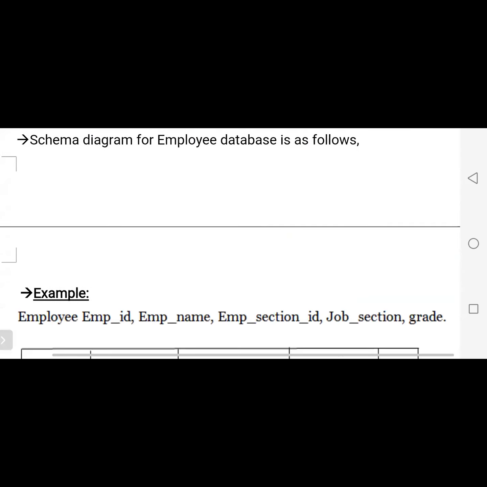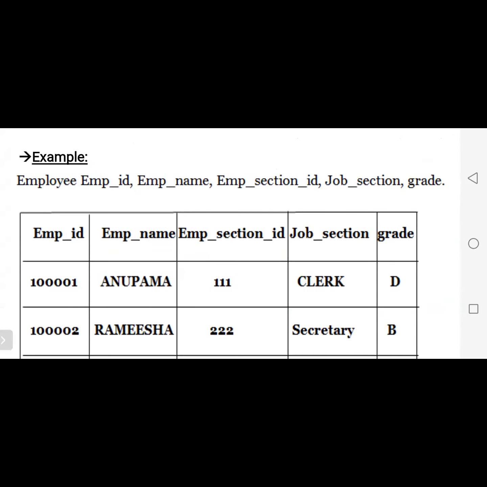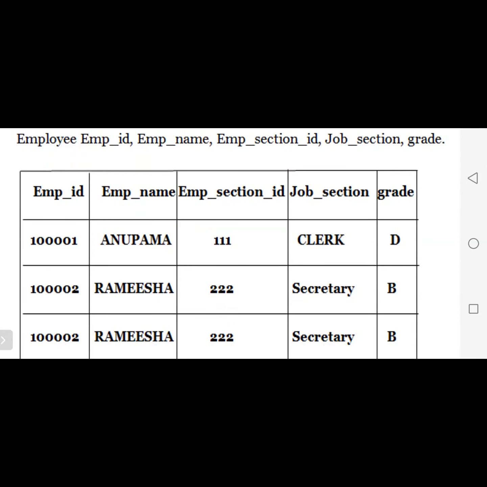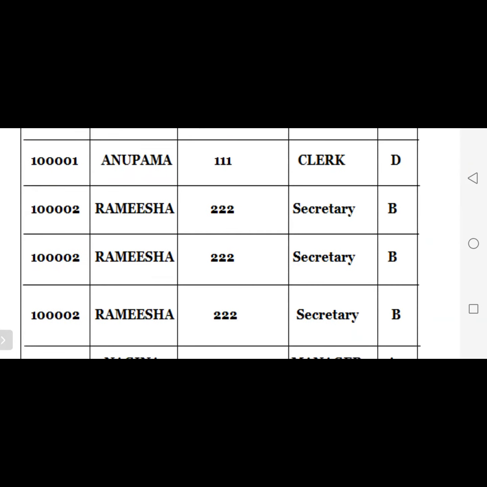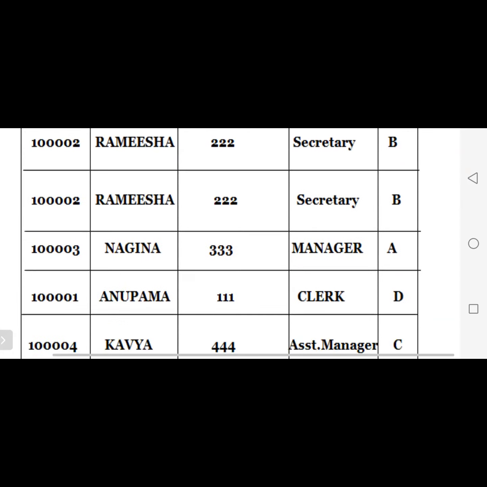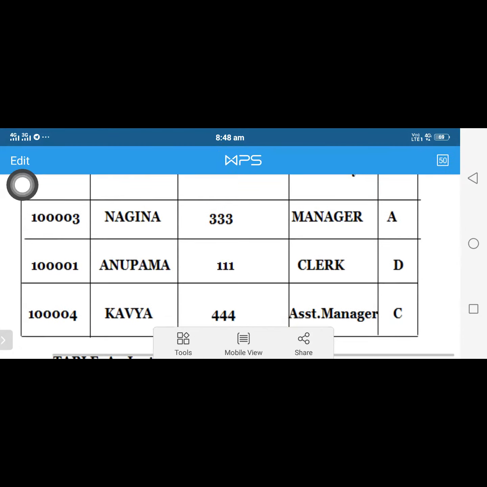The schema diagram for the employees database is like this. For example, this is the schema. Here we consider the table named Employee, with employee ID, employee name, employee section ID, job section, and grade. So these are the 5 columns. Here we consider some employees: Anupama, Ramisha, Nagina, Anupama, Kavya. In this way, we have some different employees here.